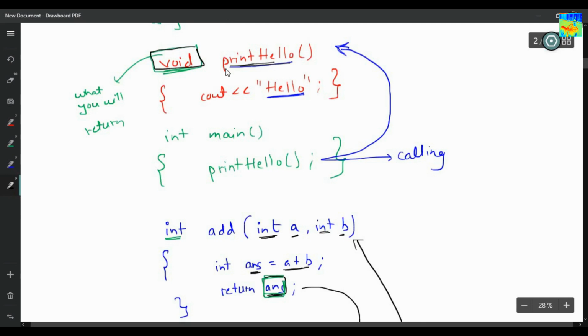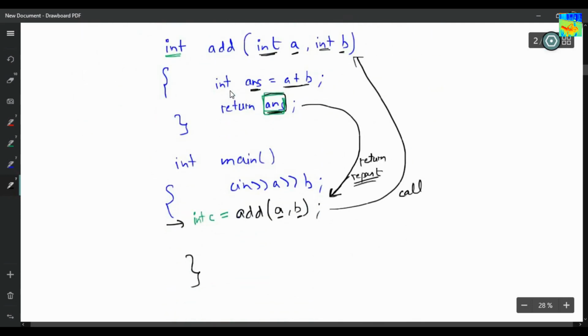But in this case, this add function has to return an integer, that is answer. So I have written int here. Int means you will return an integer to the main.